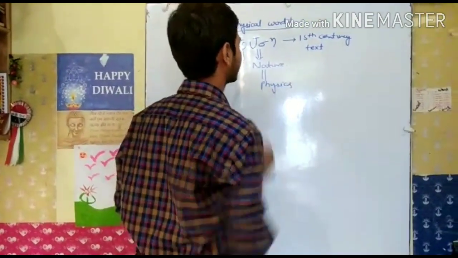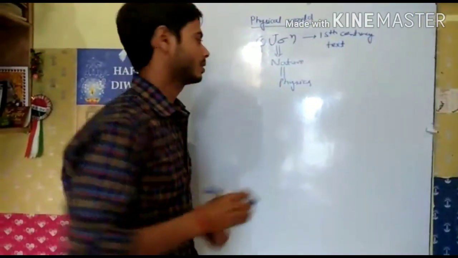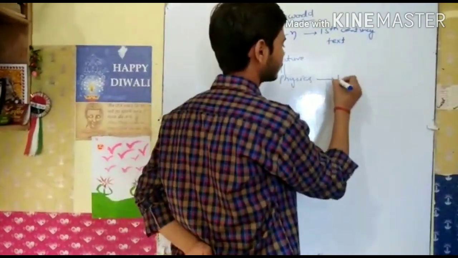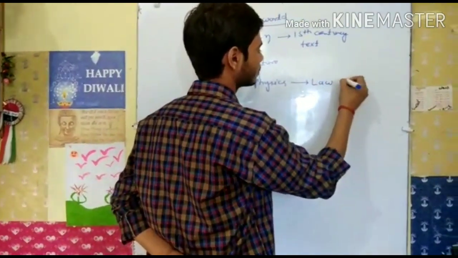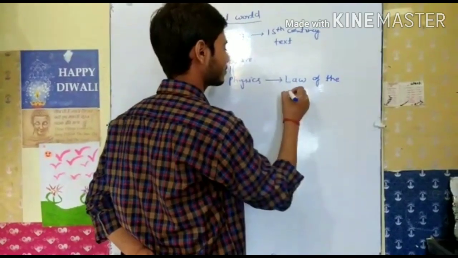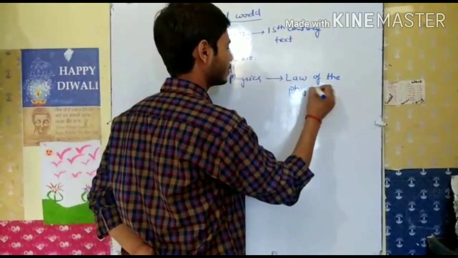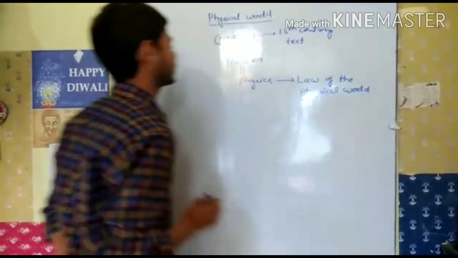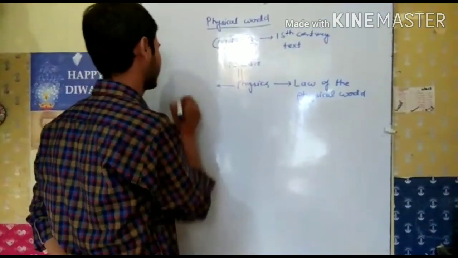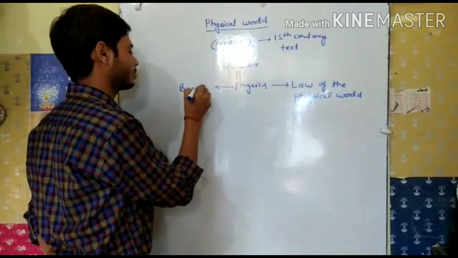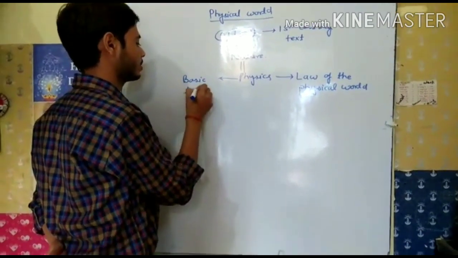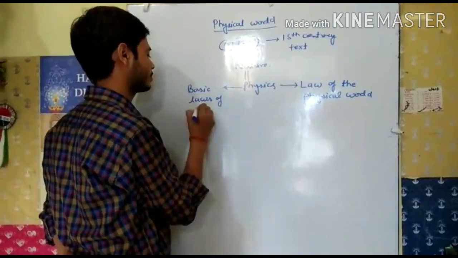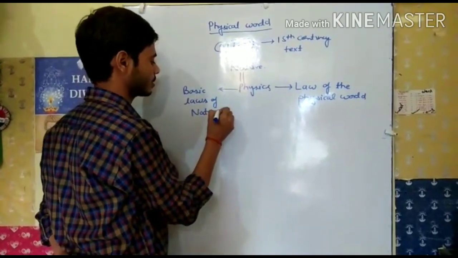So what is physics? Physics is nature, which gives the laws of the physical world and the basic laws of nature.